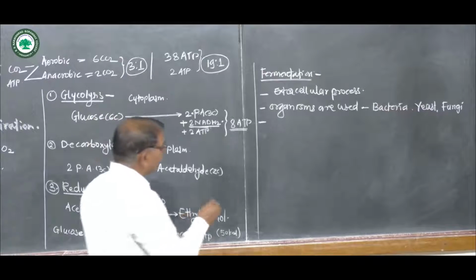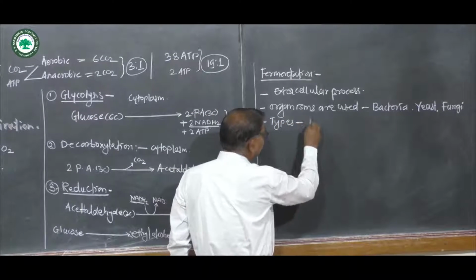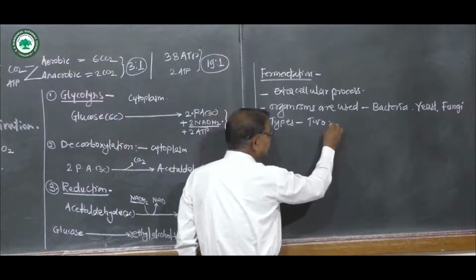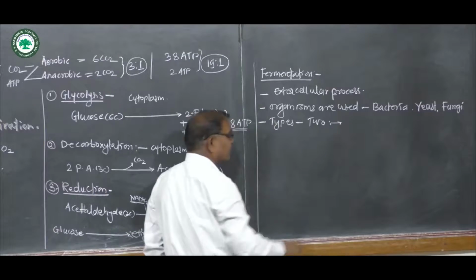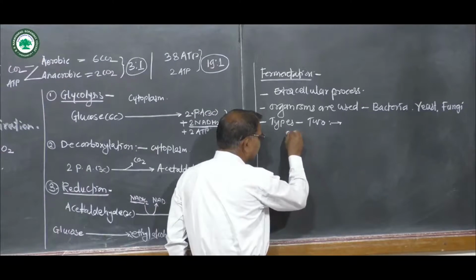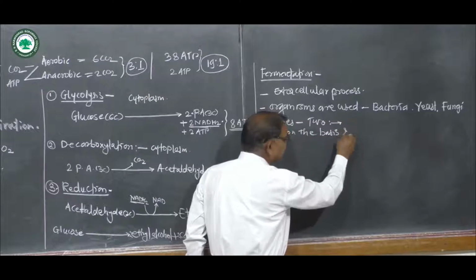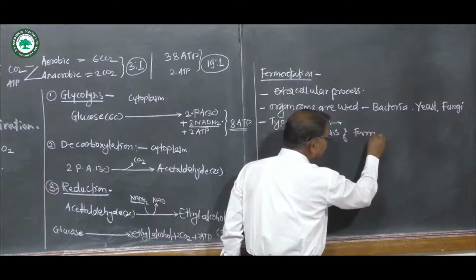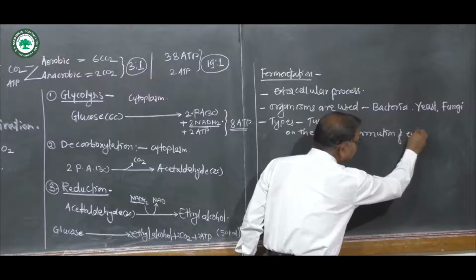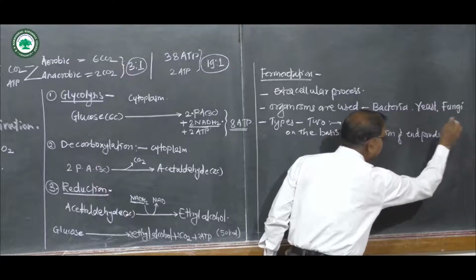Now there are two types of fermentation. How many types? Two types. There are two types of fermentation on the basis of the formation of end products.